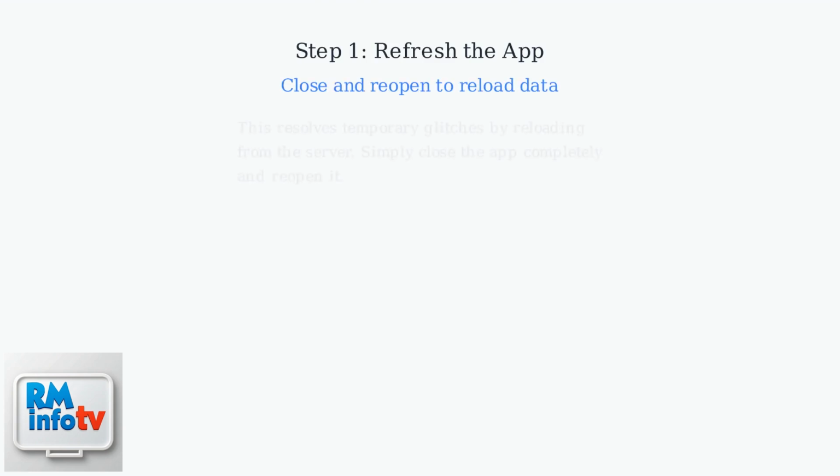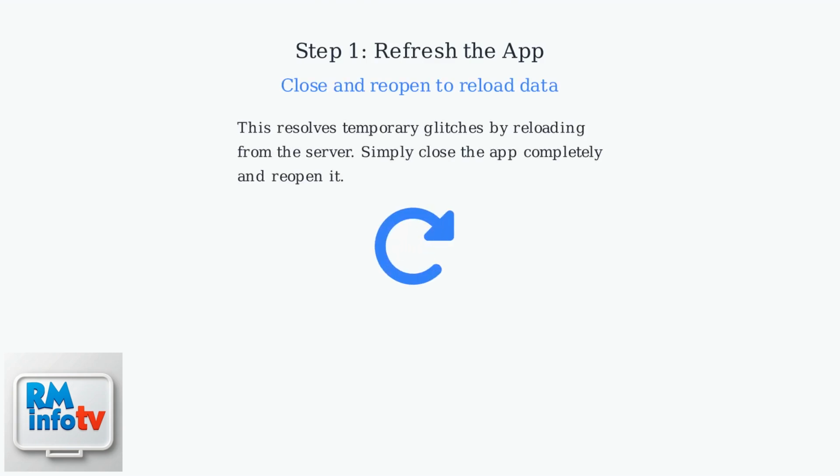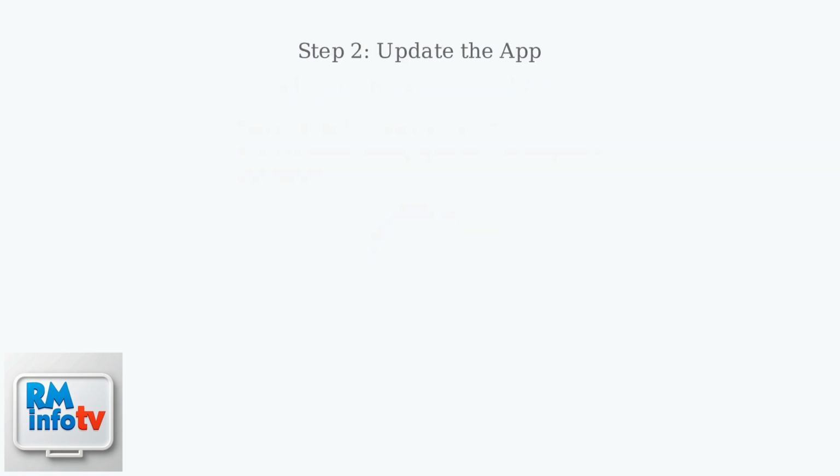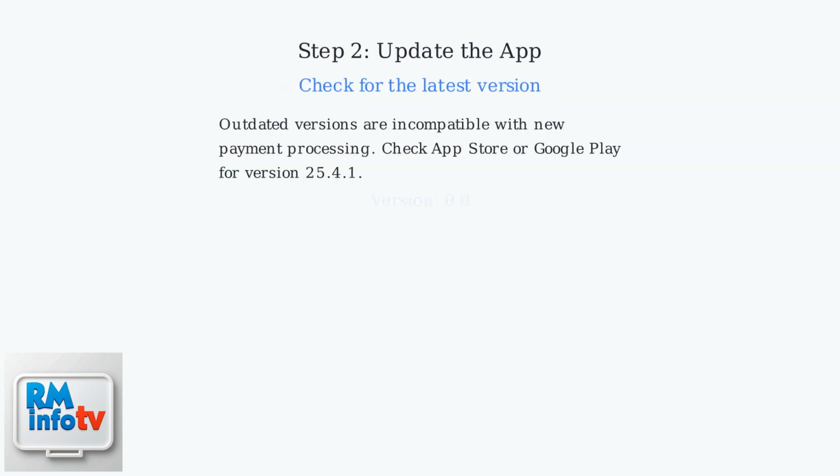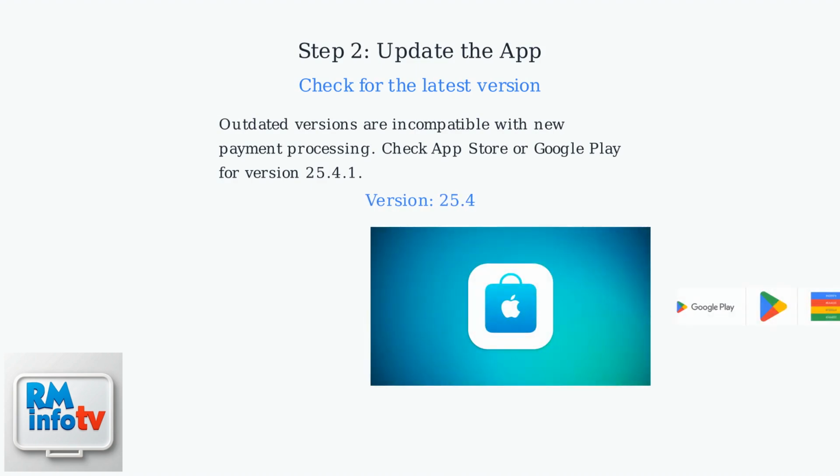These steps address the most common causes of billing errors and can often resolve the problem within minutes. Let's walk through how to do them. First, refresh the app. This reloads data from the server and resolves temporary glitches. Simply close the app completely and reopen it. Next, update the app. Outdated versions are often incompatible with new payment processing encryption standards. Check the App Store or Google Play for the latest version, currently 25.4.1 as of November 2025.